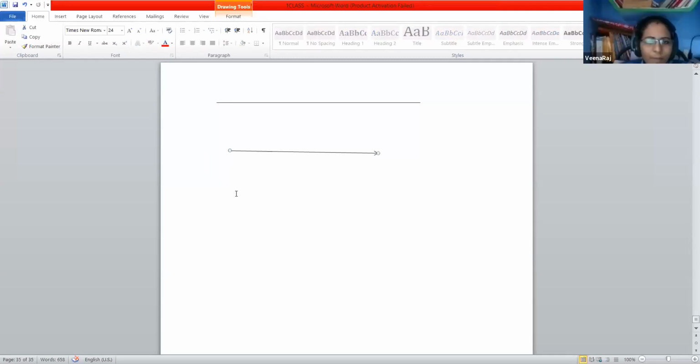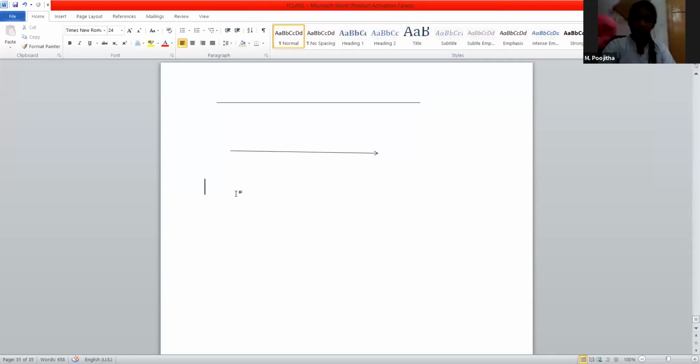Okay. So once you observe the textbook, where are we using these lines and these rays?